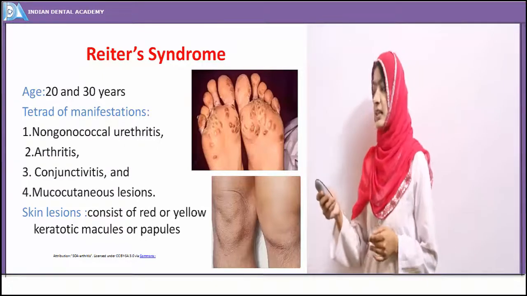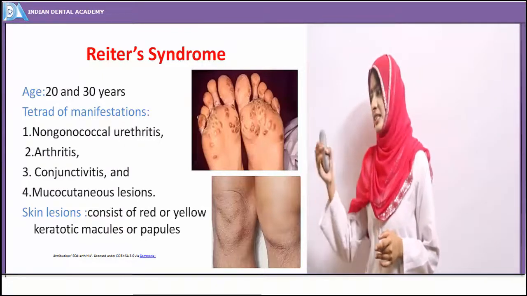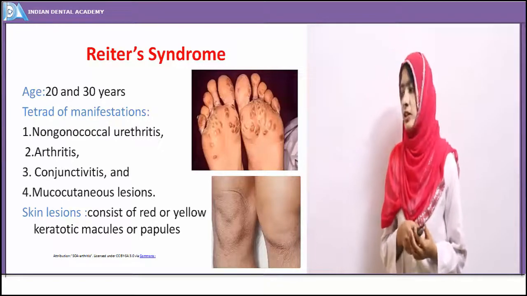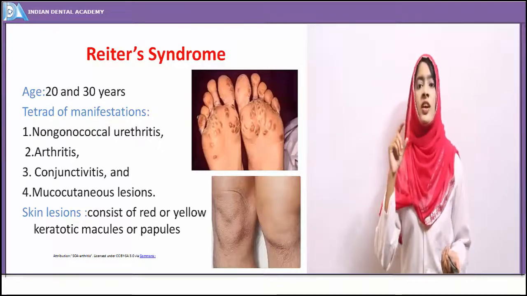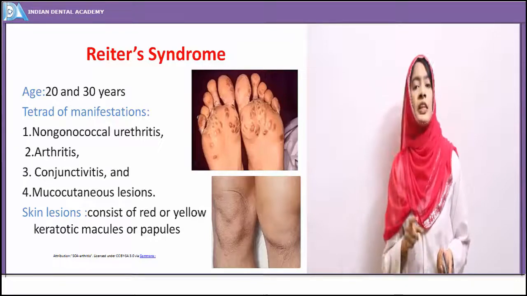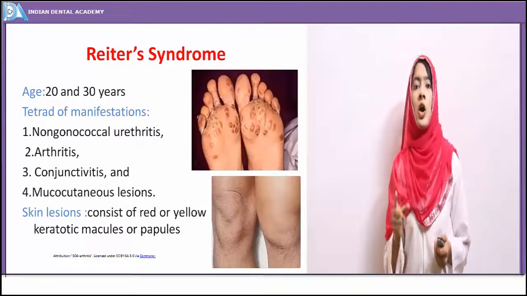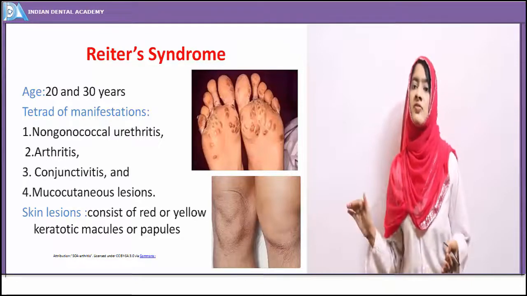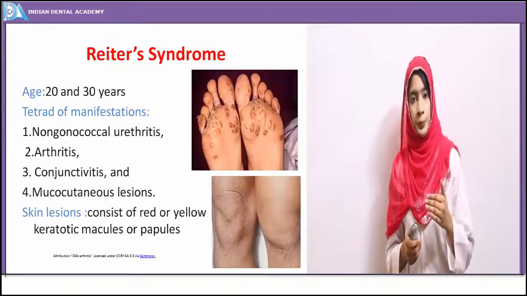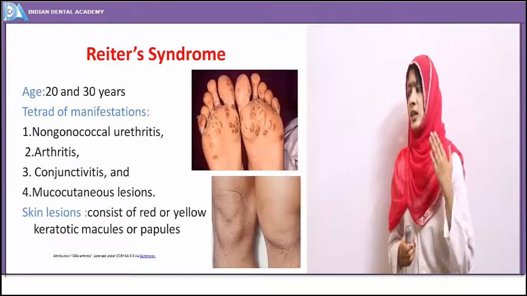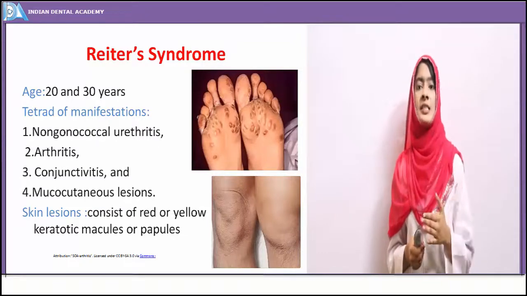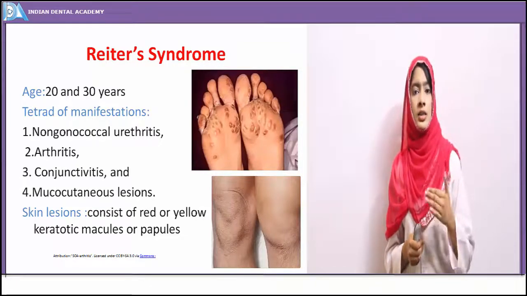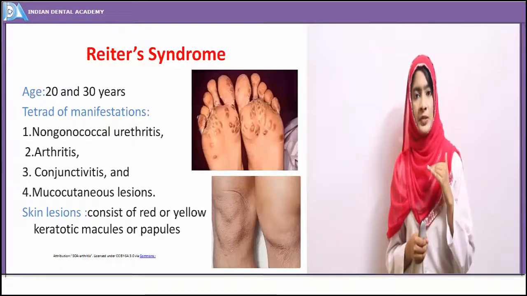So how are the skin lesions? The skin lesions, as we can see in the clinical picture, show the presence of red or yellow keratotic macules or papules. Macules are raised above the surface, papules are just flat lesions. So keratotic macules or plaques are present on the skin.